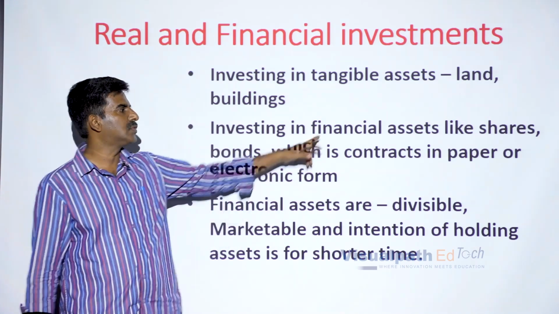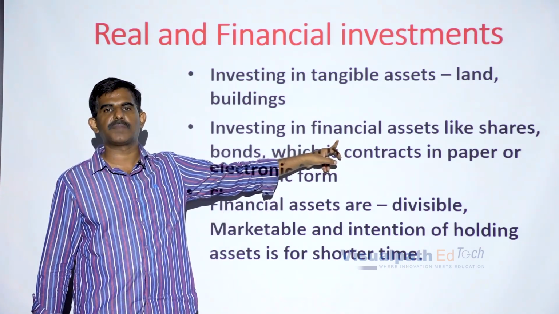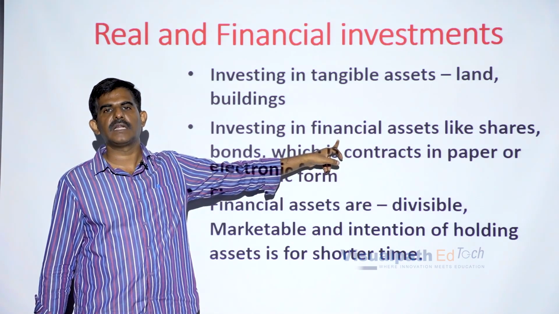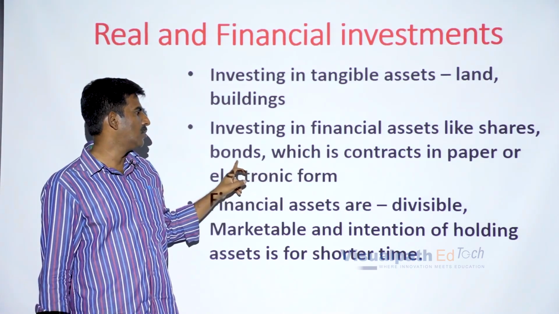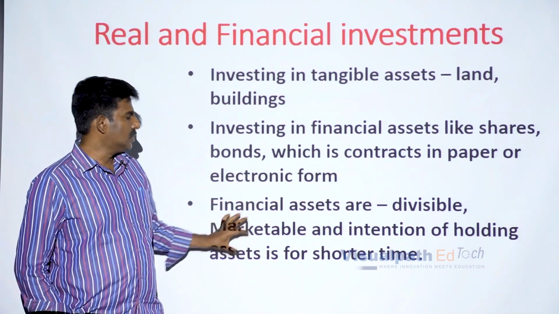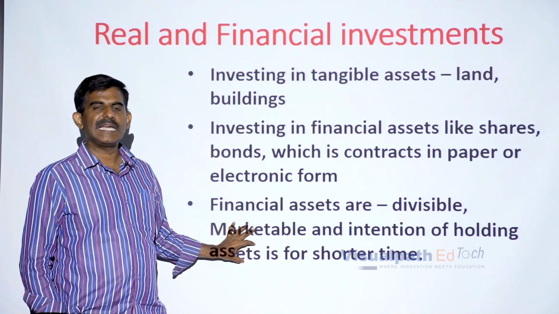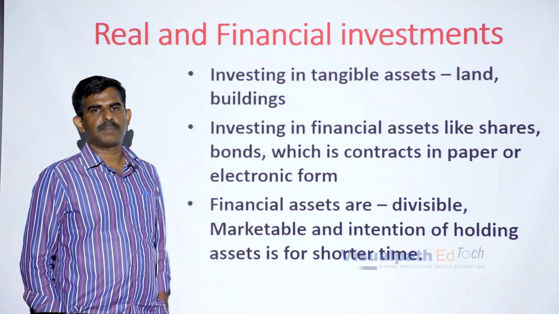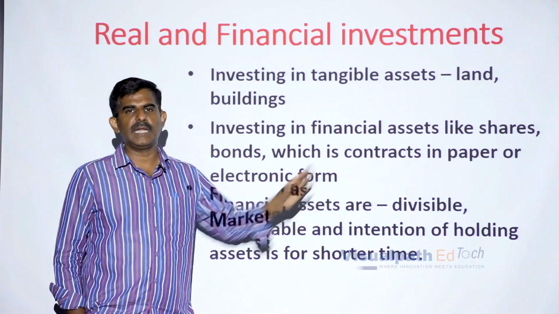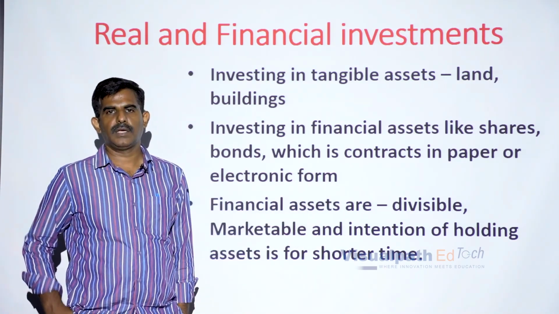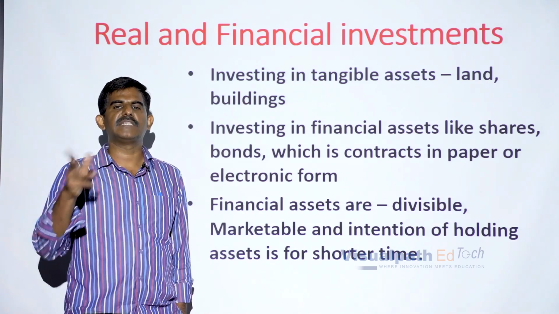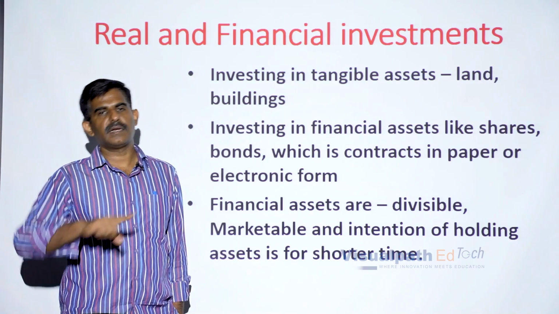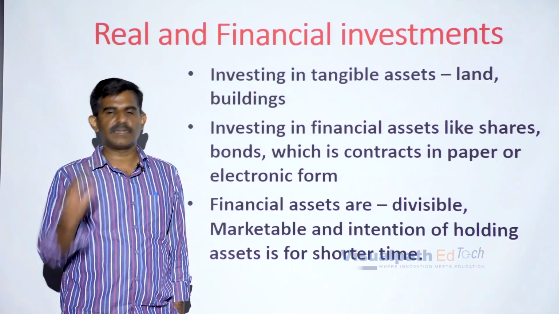So, here those equity shareholders and fixed preference shareholders are called financial assets. Now, you can also differentiate the real assets and financial assets on various grounds. Let us take, for example, financial assets are divisible. What is the meaning of divisible? You can divide the financial assets. But let us first consider what a real asset is, and can we divide the real asset? That we will see now.